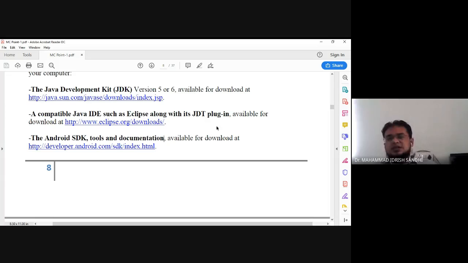Tools and documentation. Which tools are available for installing the SDK? The latest version is Android 10. So this is about the Android SDK tools and documentation. Documentation is basically a guideline that helps with the theoretical identification and representation of a newly introduced SDK.